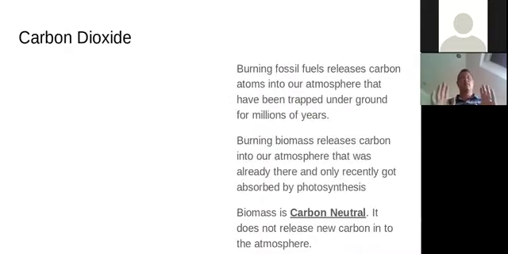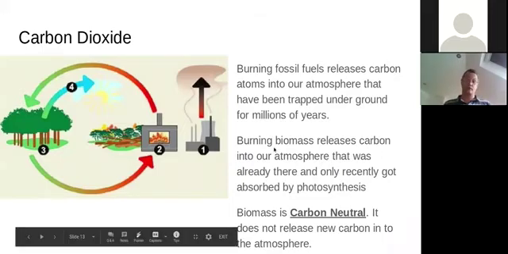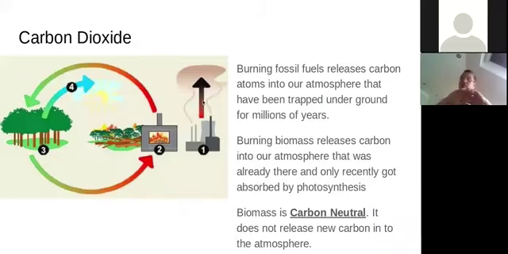Right. Let's look at some of the downsides now. So this is moving on to looking at the environmental impacts. One that a lot of you know a lot about already is fossil fuels. If you burn fossil fuels, it gives off carbon dioxide. We know that carbon dioxide creates the greenhouse effect, which causes global warming. Hopefully you're all familiar with that.